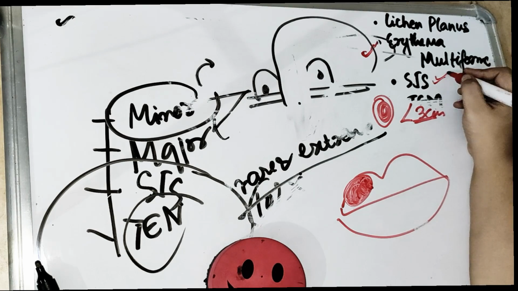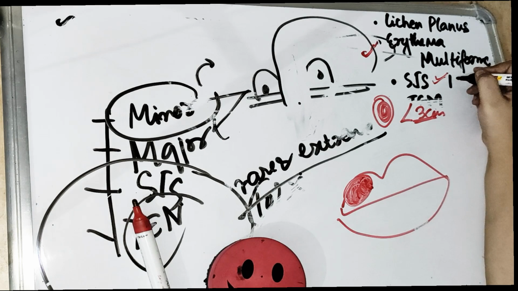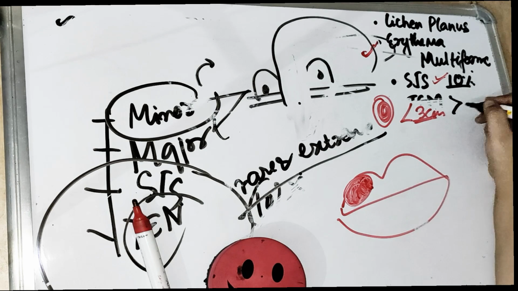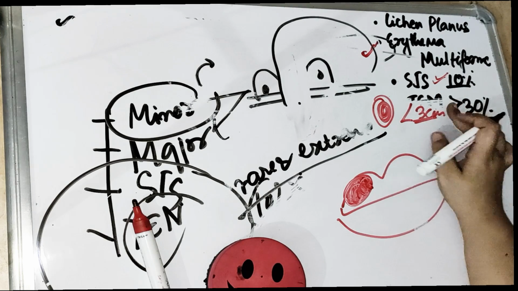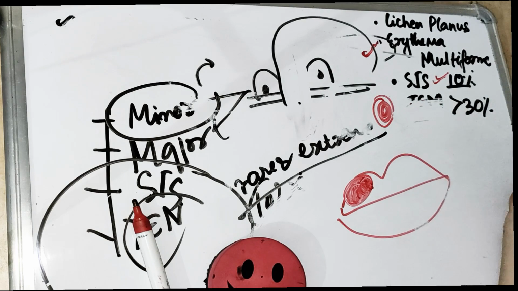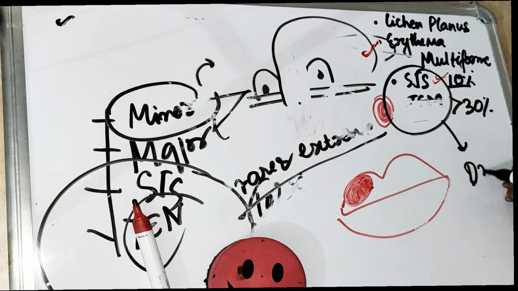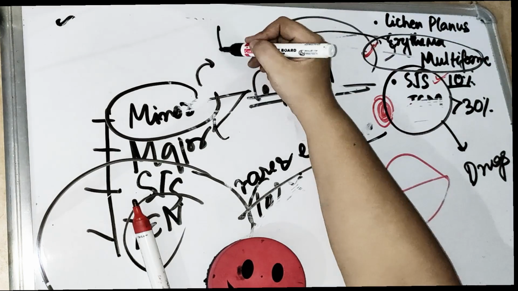So coming to SJS. SJS is Stevens-Johnson syndrome. So when this erythema multiforme affects 10% of the body, then we call it Stevens-Johnson syndrome. If it affects more than 30% of the body, we call it toxic epidermal necrolysis. Right, very simple. So the main cause of SJS and TEN is drugs, while the main cause of erythema multiforme is usually HSV.